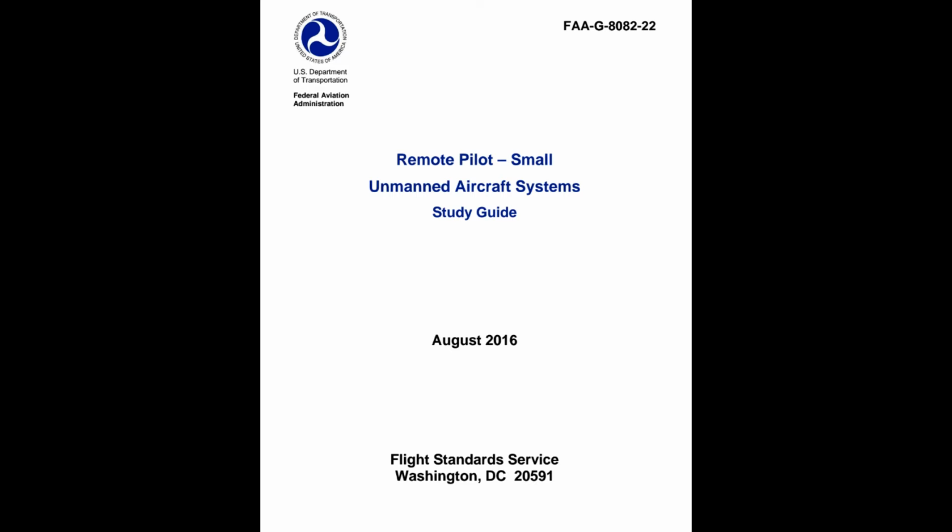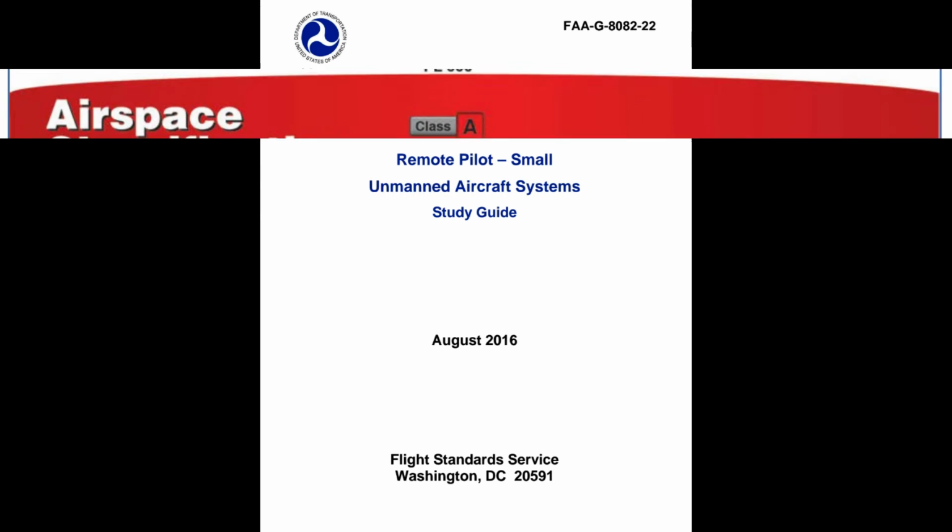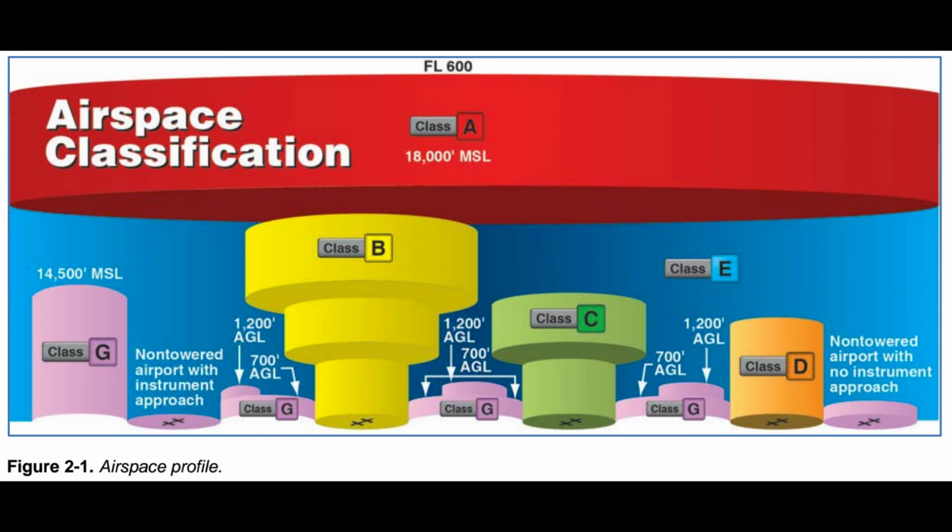Page 4 blank. Chapter 2. Airspace classification, operating requirements, and flight restrictions. Introduction. The two categories of airspace are regulatory and non-regulatory. Within these two categories, there are four types: controlled, uncontrolled, special use, and other airspace.